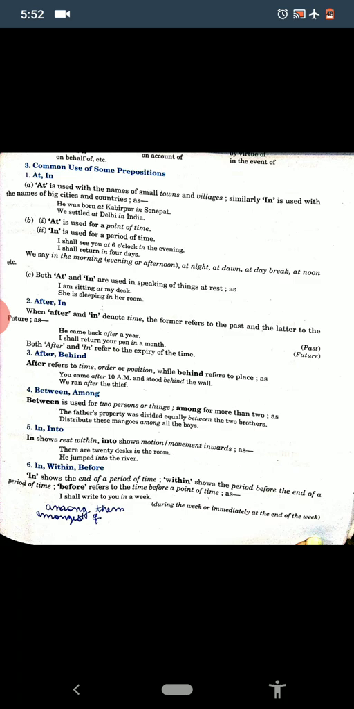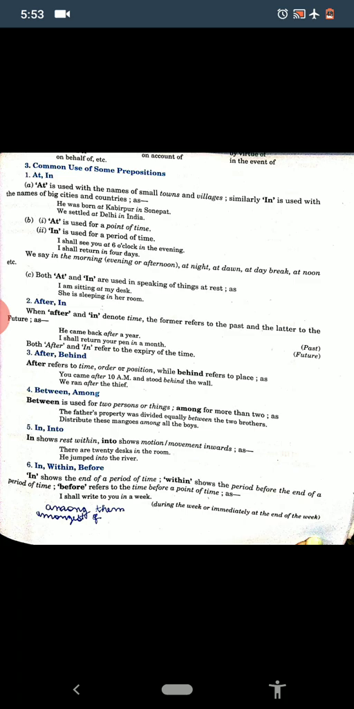The first one is at and in. At is used with the names of small towns and villages. Similarly, in is used with the names of big cities and countries. For example, it is given, he was born at Kabirpur in Sonipat. We settled at Delhi in India. In comparison to Sonipat, Kabirpur is small, and in comparison to India, Delhi is small.